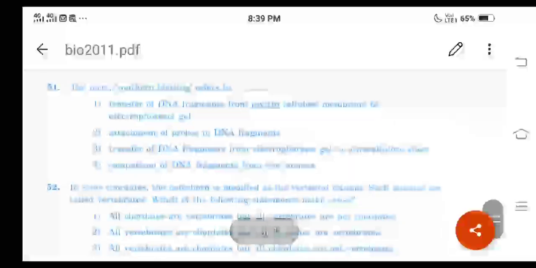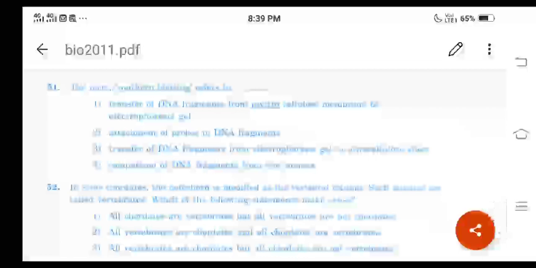Question number 51. The term Southern blotting refers to. This question exactly matches our syllabus. For this question, option 3 is the correct answer. It is the transfer of DNA fragments from the electrophoretic gel to a nitrocellulose sheet or membrane.